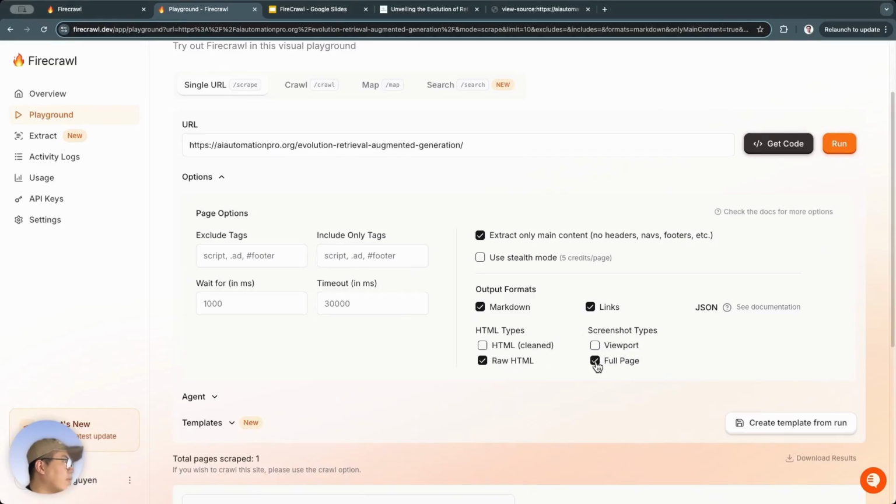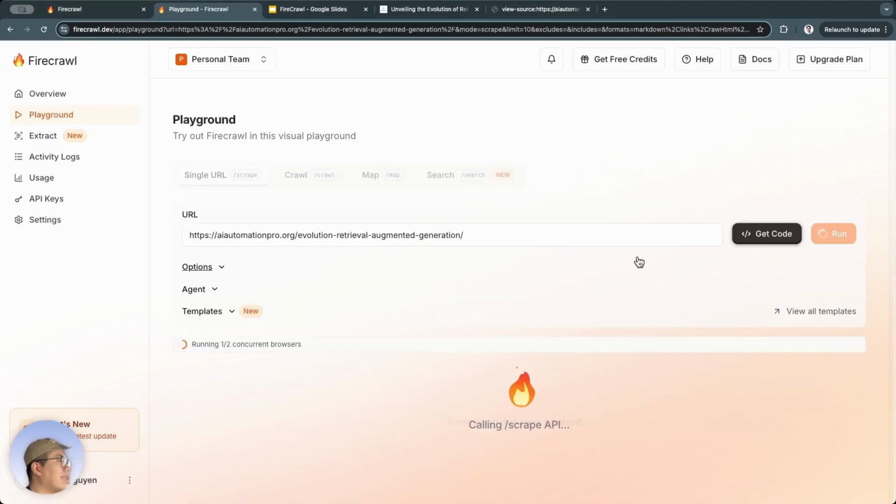Viewport, then full page. Viewport means only capturing the part that we can see. When we access a website, whatever part of the screen we see, that's the part we capture, or we can choose full page, the entire screenshot of that website. Now I'll run it again with these new options. Okay, now I will run again for myself, as a demo for you to see.